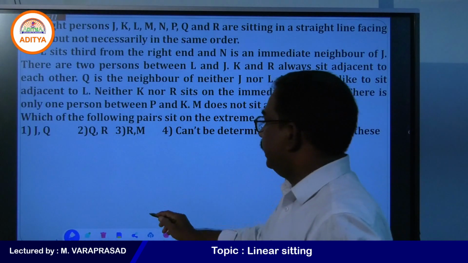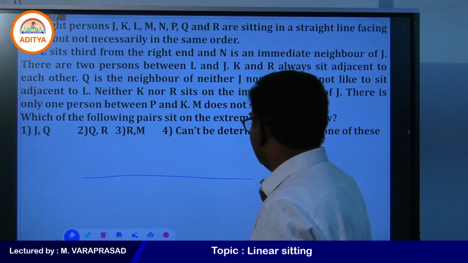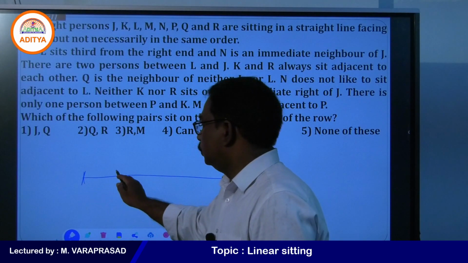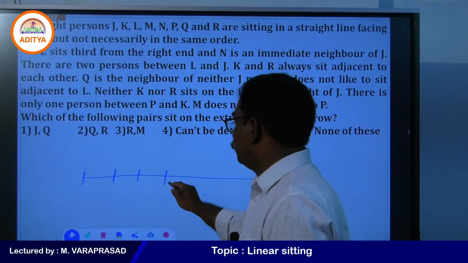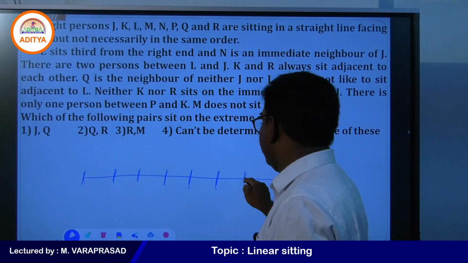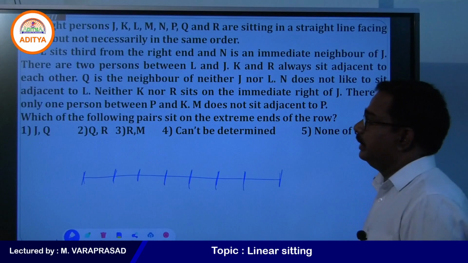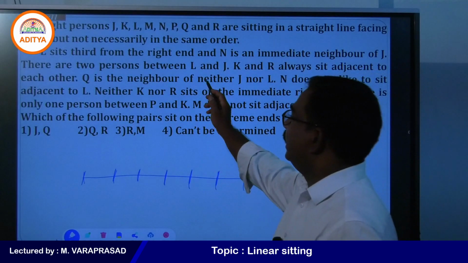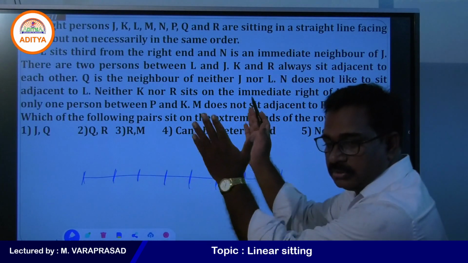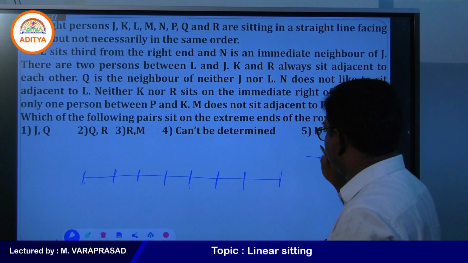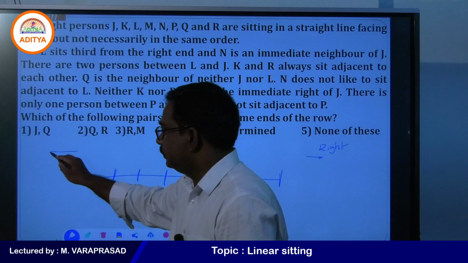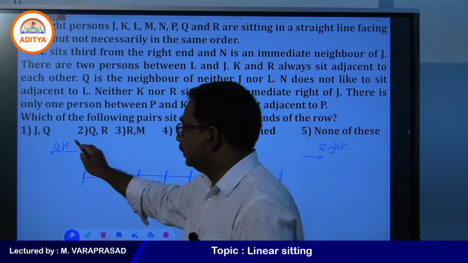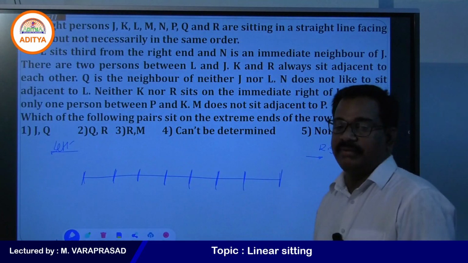Totally 8 persons are there. If you take the total 8 persons, 1, 2, 3, 4, 5, 6, 7, 8. L sits third to the right end. All are facing north, it means this is the right side, and this one is the left side. Yes, my students, this one is right side and this one is left side.